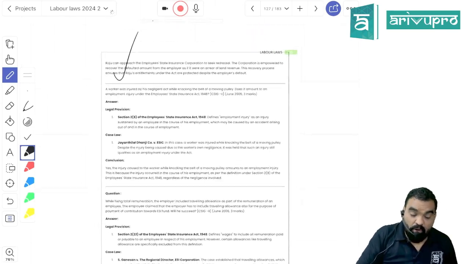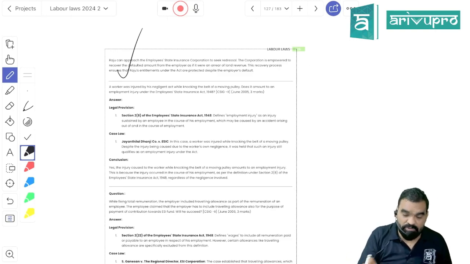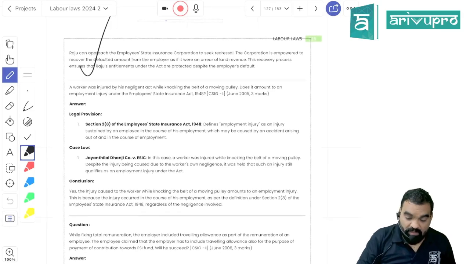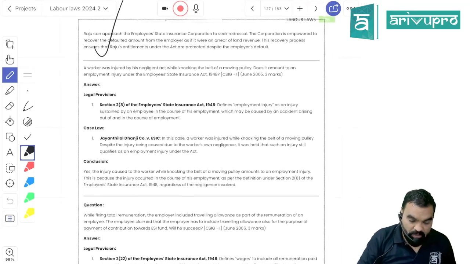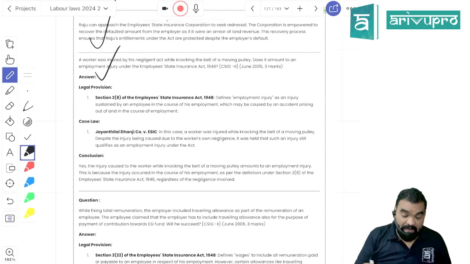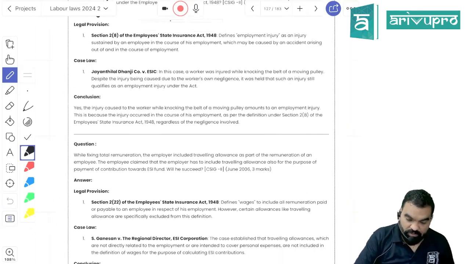If your employer is not depositing your ESI contribution, you can approach ESI court and you can directly file a claim against your employer. Even negligence will give you an entitlement for the injury, right? Compensation for the injury, right?